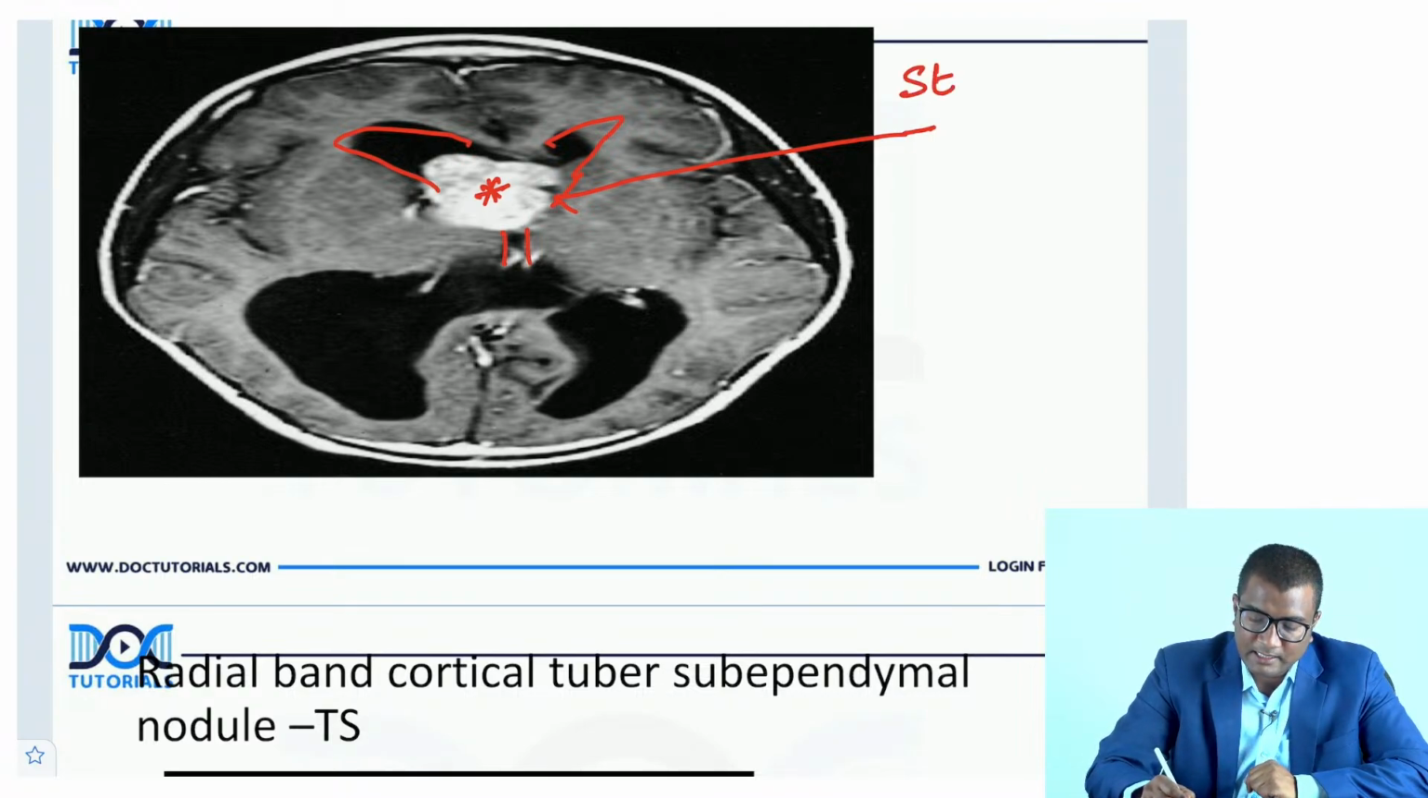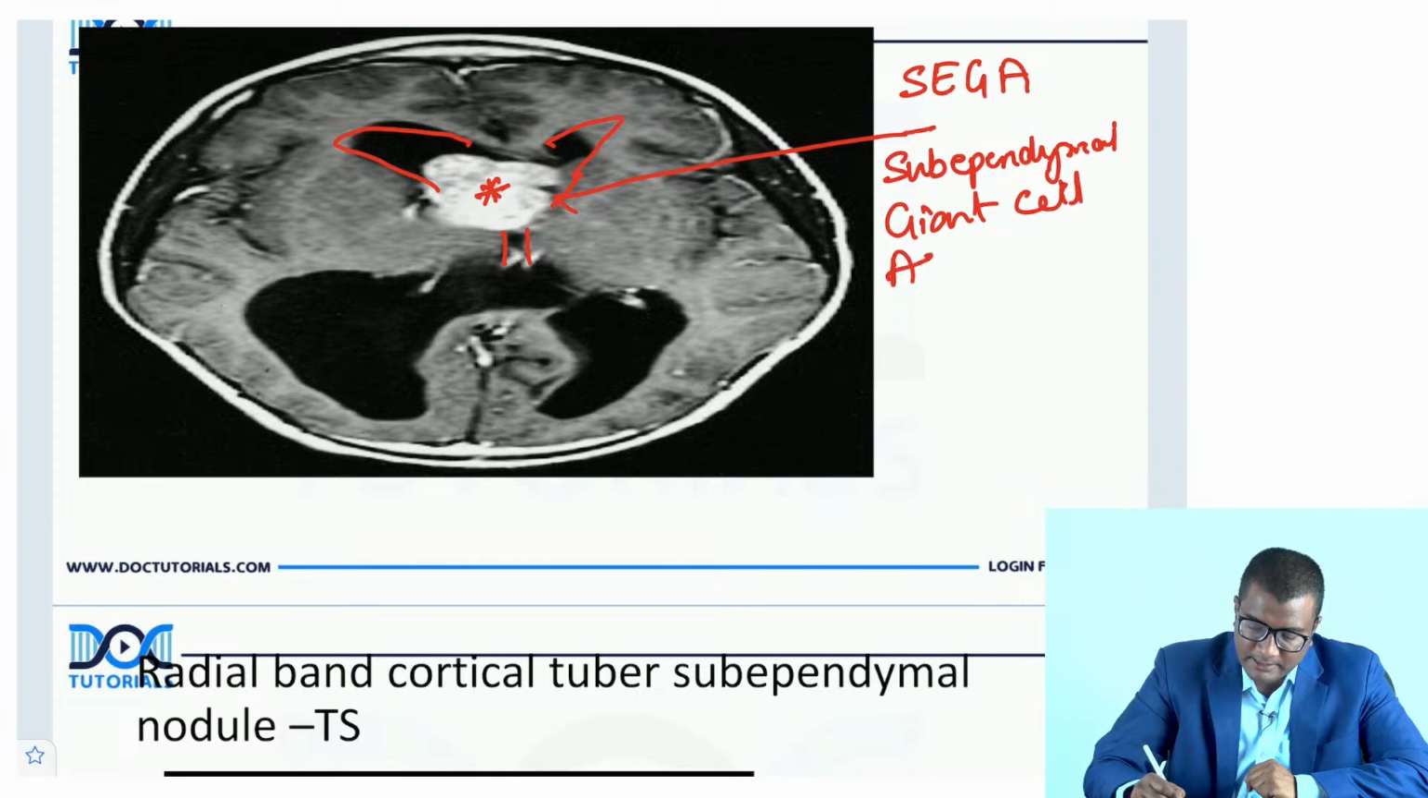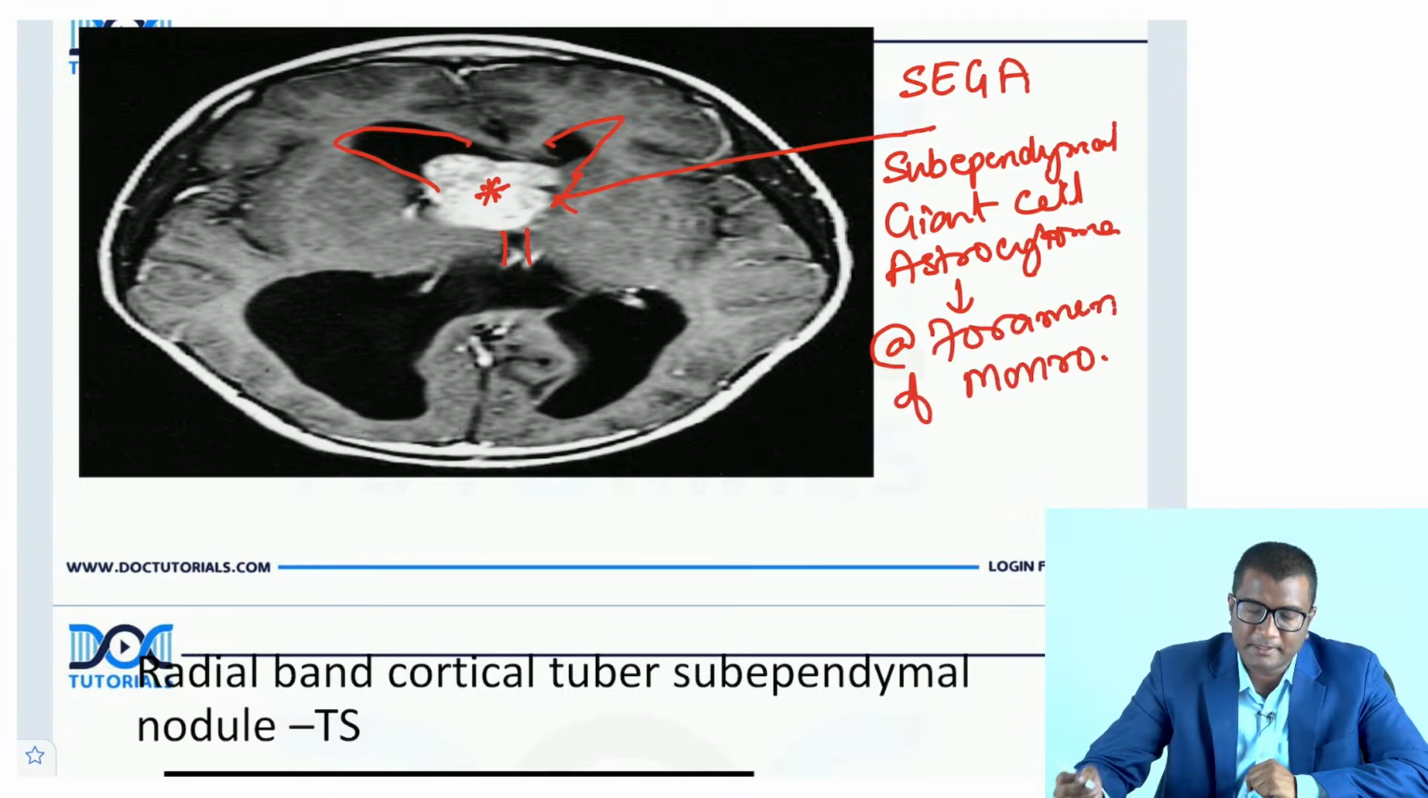This is SEGA, right? SEGA, subependymal giant cell astrocytoma. And where is the location, guys? Where is the location? At foramen of Monro. This is classically at foramen of Monro.